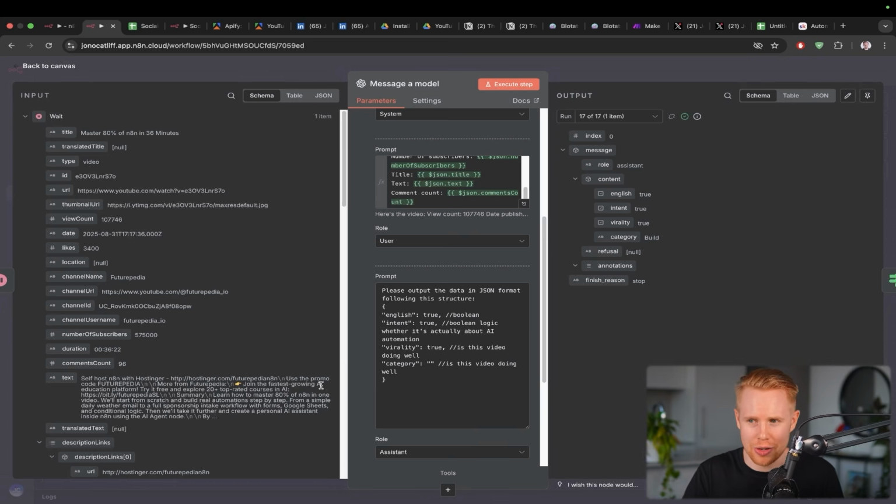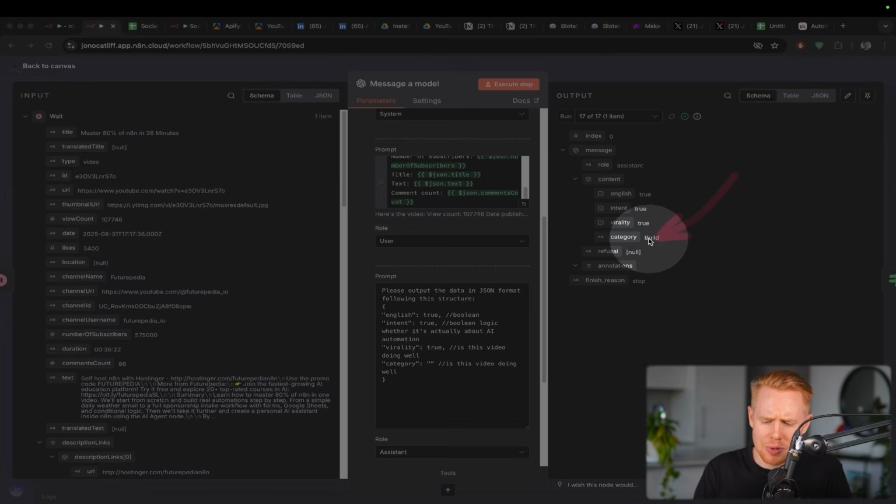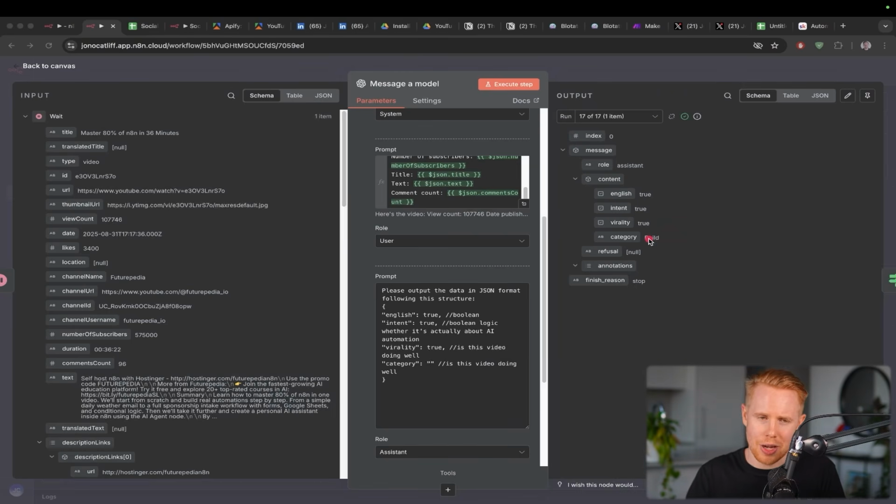It could be manufacturing automation, car automation, hardware automation, and none of those are actually the same intent. So I just want to make sure when I'm finding ideas, it's actually around the topic that I'm interested in searching for. I want to make sure ChatGPT also thinks it's a viral idea, and the category is just personal for me. I just want to know what kind of topic it's about. Is it like a news article? Is it like a build, like we're building something on n8n like this video, and so on and so forth.